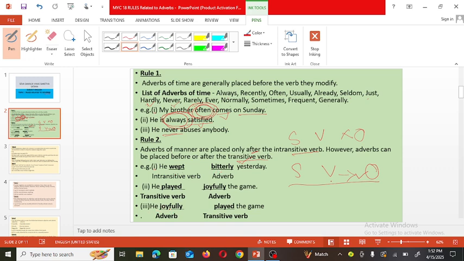See here, he joyfully played the game. In the second example, you can see the adverb joyfully is used after the verb, and here the adverb joyfully is used before the verb. So what you should keep in your mind is that in case of a transitive verb, the adverb can come before or after the verb, but if it is an intransitive verb, then definitely the adverb must come after the verb only. Now see the next rule.